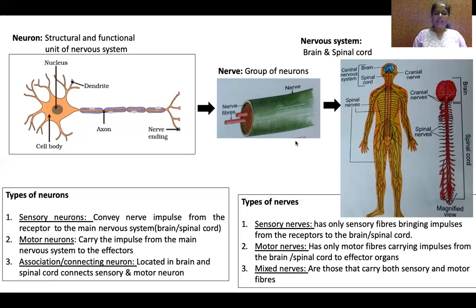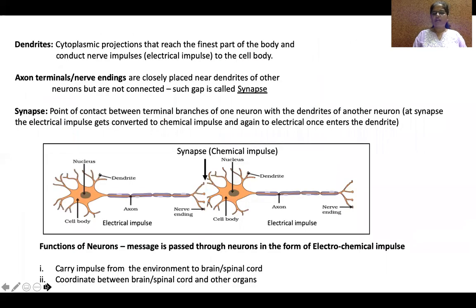Okay. Now, neuron is the fundamental unit. A bundle of neurons forms the nerve, and these nerves form the nervous system. Okay. Now let us see how messages are passed from one neuron to another.